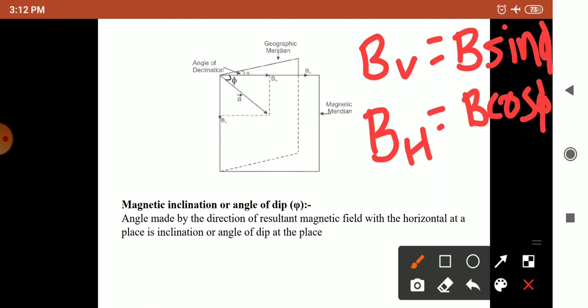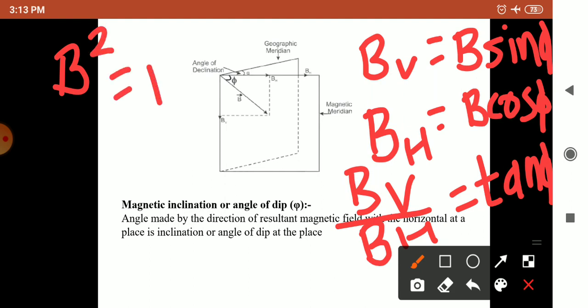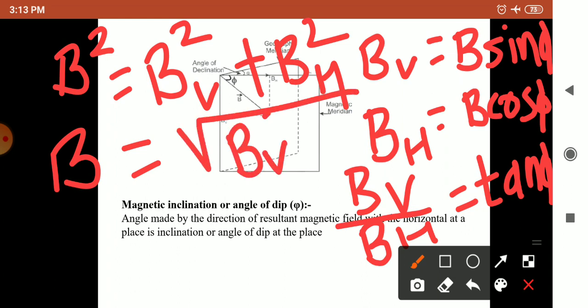Then the ratio BV by BH will equal tan phi. And for the resultant magnetic field, B square is equal to BV square plus BH square. Taking the square root, B equals the square root of BV square plus BH square. So this is the equation for Earth's magnetic field B.